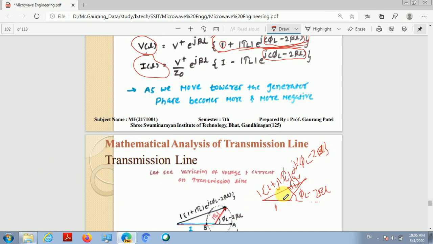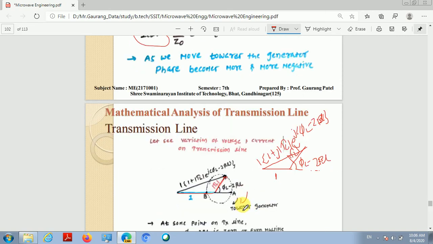So depending on this phase, as we move toward the generator, that is in the clockwise direction. Suppose the phase φL minus 2βL of this voltage wave or current wave is 0 or an even multiple of π, then this term e raised to j times the phase becomes 1.